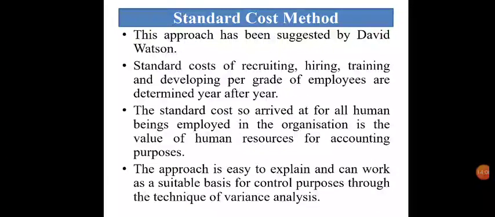And now the work of the accountant is going to be heavy, because he has to choose one model from these four to calculate the value of human resources to put the amount in the financial statements.